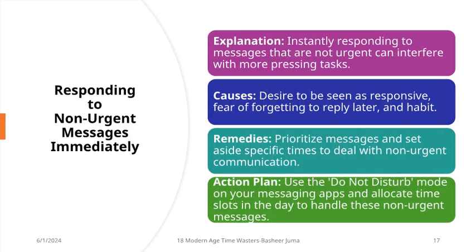15. Responding to non-urgent messages immediately. Explanation: instantly responding to messages that are not urgent can interfere with more pressing tasks. Causes: desire to be seen as responsive, fear of forgetting to reply later, and habit. Remedies: prioritize messages and set aside specific times to deal with non-urgent communication. Action plan: use the "Do Not Disturb" mode on your messaging apps and allocate time slots in the day to handle these non-urgent messages.